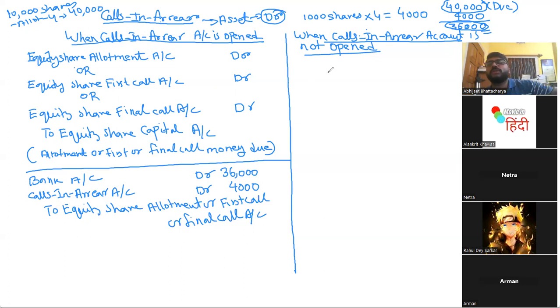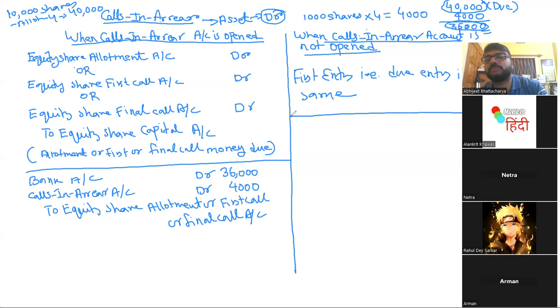Now, what about when calls in arrear account is not open? When calls in arrear account is not open, the first journal, that is a due journal, is same. First entry, that is due entry, is same. Is that understood?